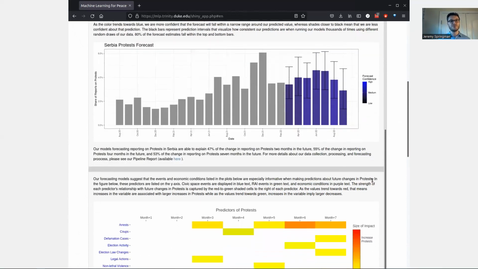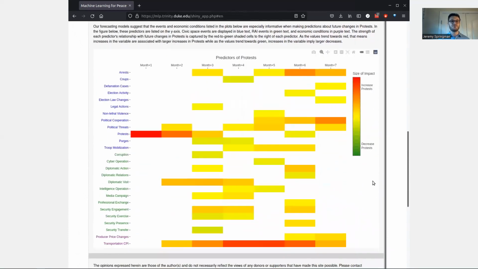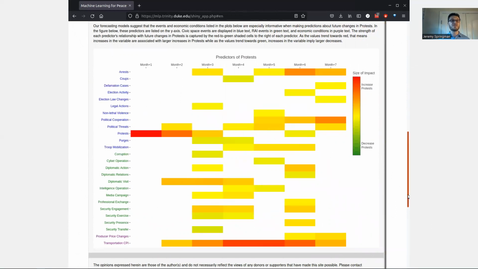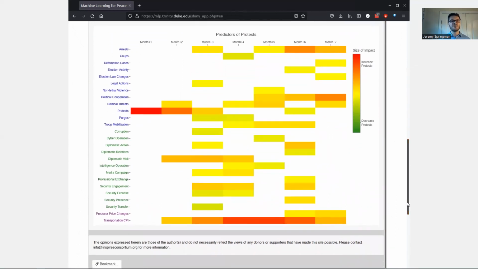The third plot shows the current events and conditions that predict future changes. The strength of each variable's relationship with future changes is captured by the red to green shaded cells to the right of each variable. As the values trend towards red, that means increases in the variable are associated with larger increases in the variable being predicted, and as the values trend towards green, increases in the variable imply larger decreases in the variable being predicted. An empty cell indicates there is no discernible relationship.